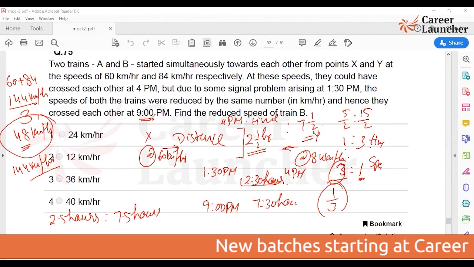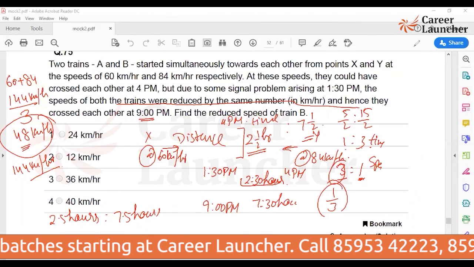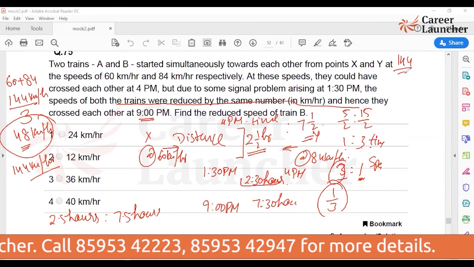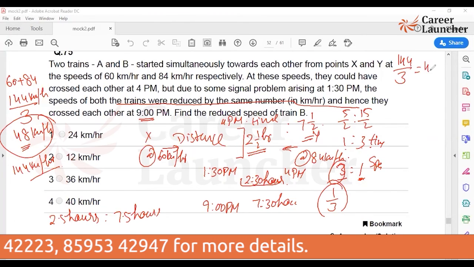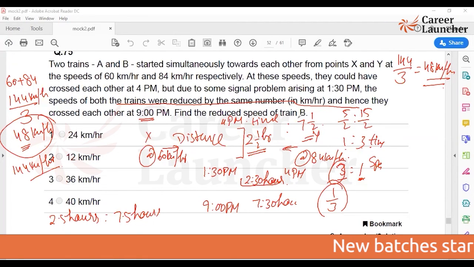What is important here is that the speed of both trains were reduced by the same number in kilometer per hour. So I'll say by how much it will be going to reduce. I know 144 kilometer, 1/3 of that speed will come out to be 48 kilometer per hour. Then they cross each other at 9 p.m. and the same value they are reducing it. So what would be the effective speed of the train P?